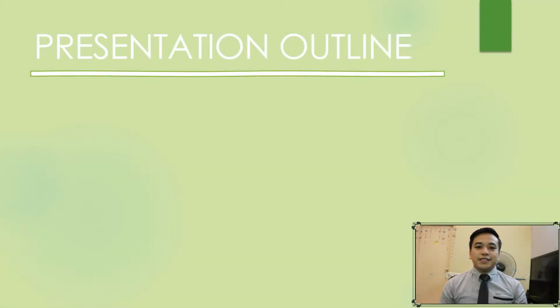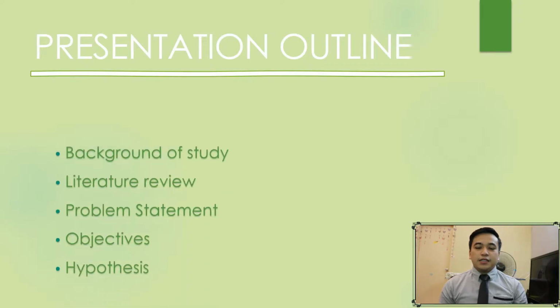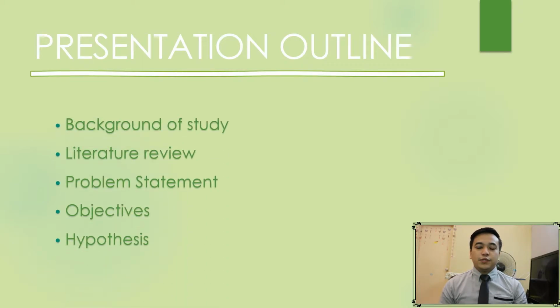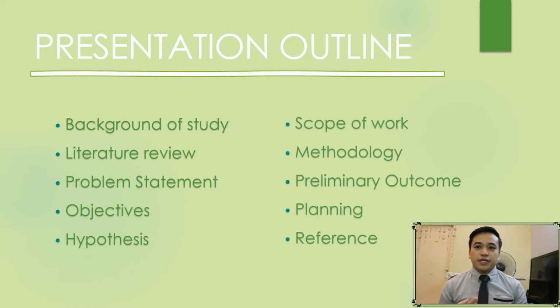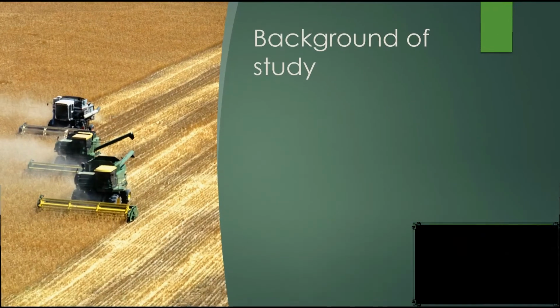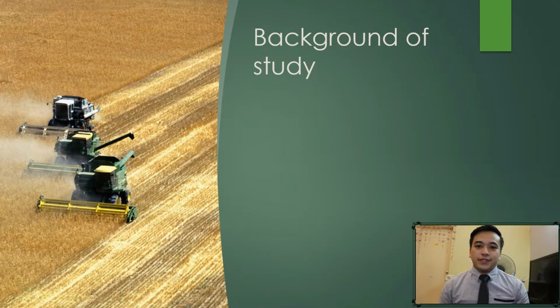To go through this presentation, here's my presentation outline. First of all, I will explain the background of study, then the literature review, my final year project problem statement, the objective of this project, my hypothesis, scope of work, methodology, preliminary outcome, my planning throughout this project, and finally my references.